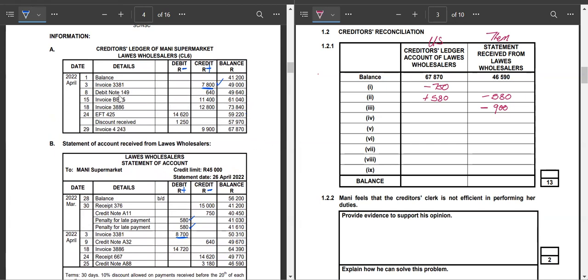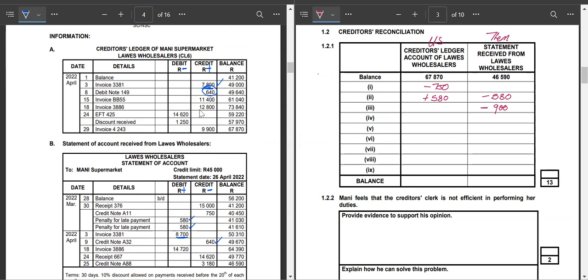In the ledger on the 8th, for the incorrect posting, we see we have a debit note. A debit note must be on the debit side of our ledger, but this debit note is on the credit side. So this is an incorrect posting. Debit note 149 on the 8th is on the right side because it is on the credit side, which is a minus. So the error is in the ledger, whereby our debit note has been credited, yet the debit note must be debited so that it decreases this account.